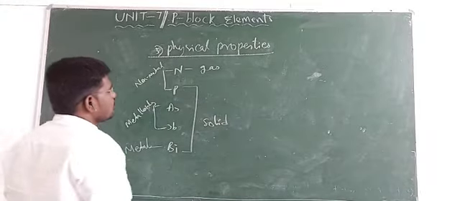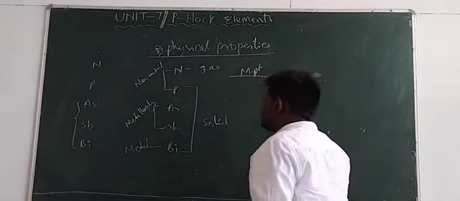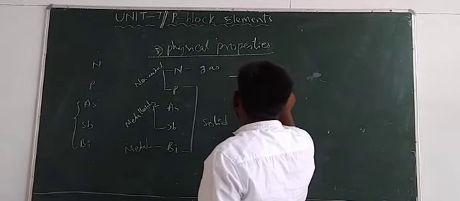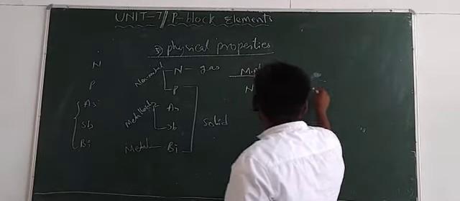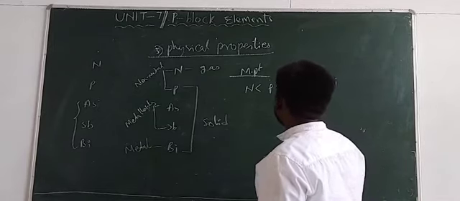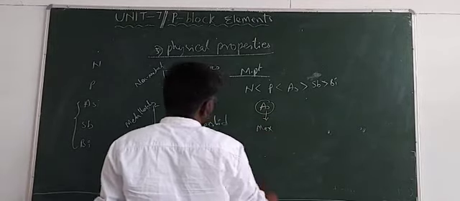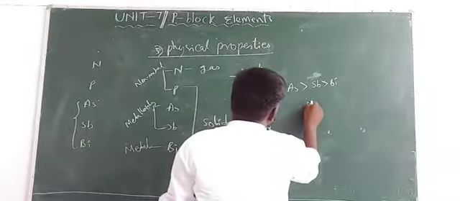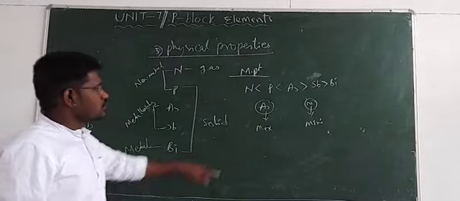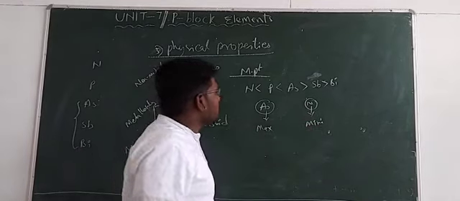Right. And next one, melting point. Melting point of the 15th group elements. In 15th group elements, nitrogen has less melting point than phosphorus, which has less melting point than arsenic. This arsenic has more melting point than strontium. Strontium has more melting point than bismuth. So now here we can say that arsenic has maximum melting point and nitrogen has minimum melting point. In 15th group elements, arsenic has maximum melting point and nitrogen has less melting point.